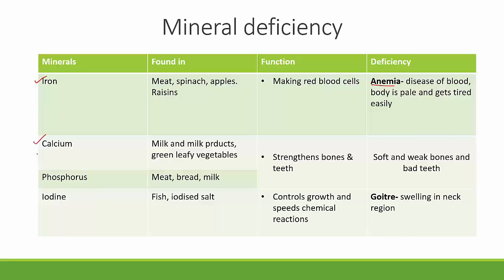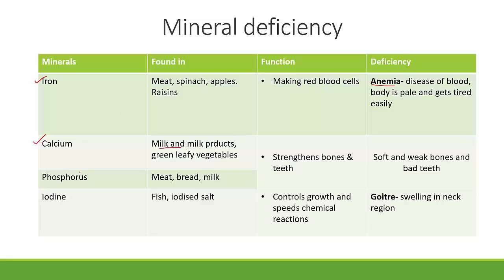We'll be looking at the mineral calcium. Calcium, you know very well, is found in milk and milk products, and also it is found in green leafy vegetables. Now, the main function of calcium is to strengthen bones and teeth. So obviously, when there is deficiency of calcium, it leads to soft and weak bones and bad teeth formation.